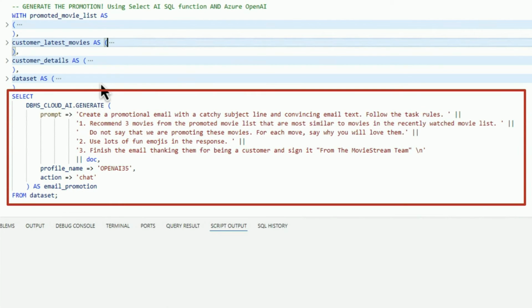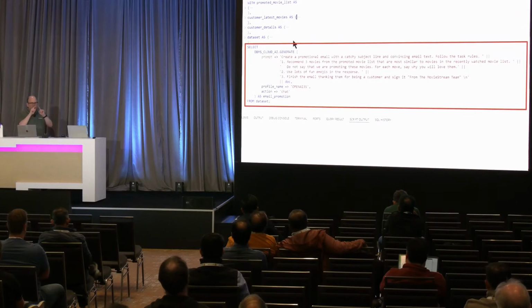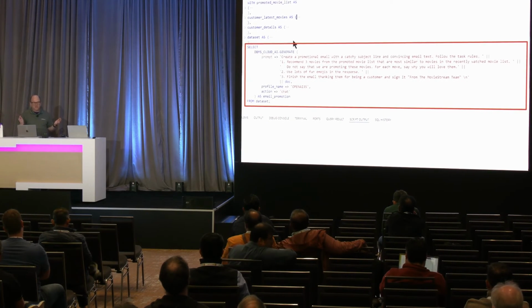The challenge is that's great. Like OpenAI is amazing at being really creative, but it needs your data, right? It needs to know, well, what did Kambiz watch? What do we want to promote? And that's all part of this query, right? So literally in one select statement and a function that we have that works directly with OpenAI, we're able to do this in minutes, right?